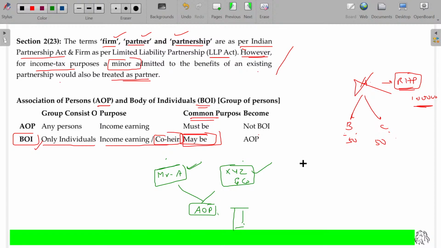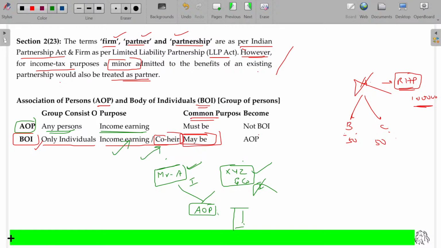It is not a body of individuals, because here one may be an individual but the other may not be. So one individual and one totally different person, or two different persons, can combine, for example company X and company Y, both joining together to form a small entity for a temporary purpose. Then that comes under association of persons. You have to understand the difference between association of persons and body of individuals. In case of AOP, any person can be in this group, and their main intention is to earn profit. Here it is not their main intention. They can just hold the asset also.